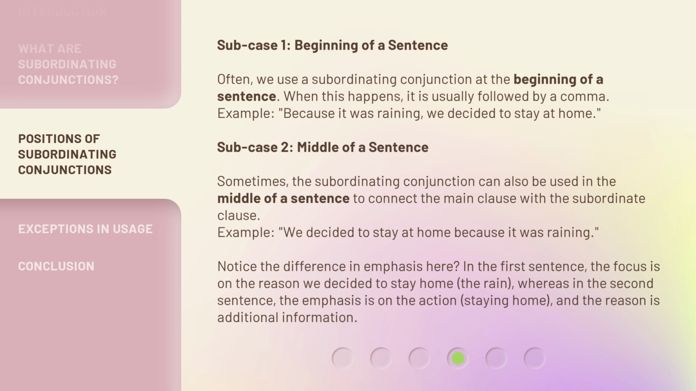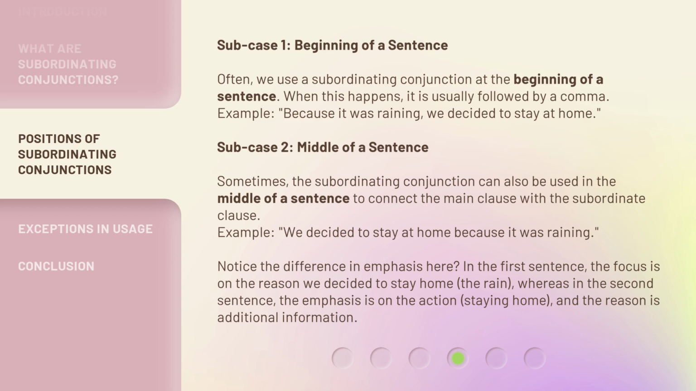Subcase 2, middle of a sentence. Sometimes, the subordinating conjunction can also be used in the middle of a sentence to connect the main clause with the subordinate clause. Example: "We decided to stay at home because it was raining."